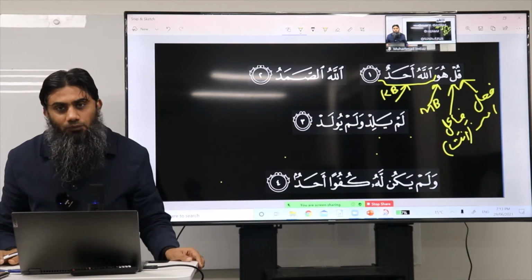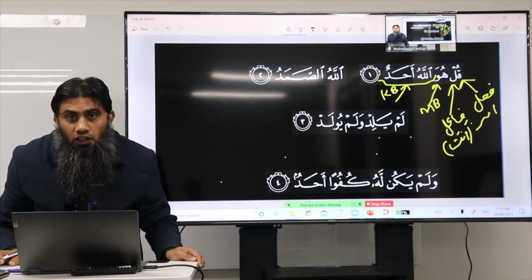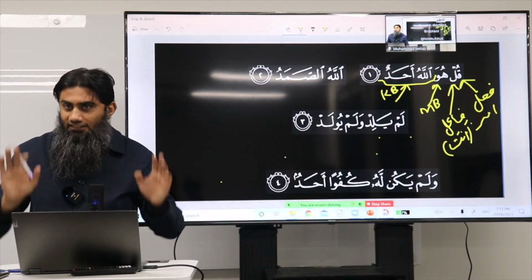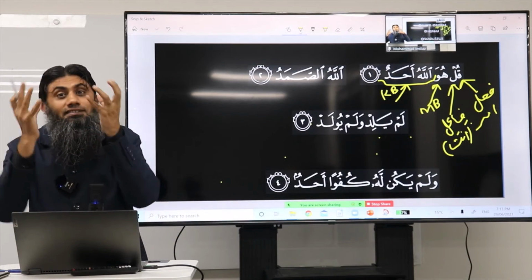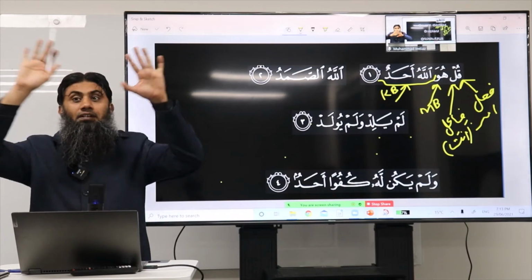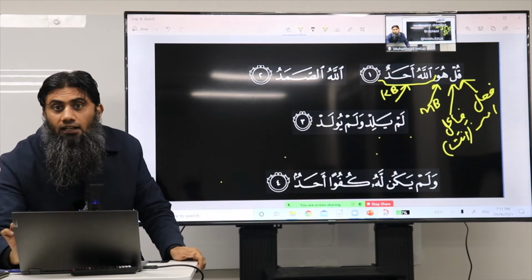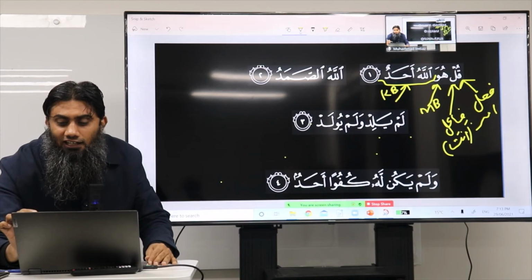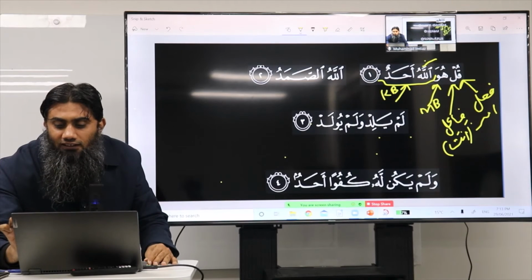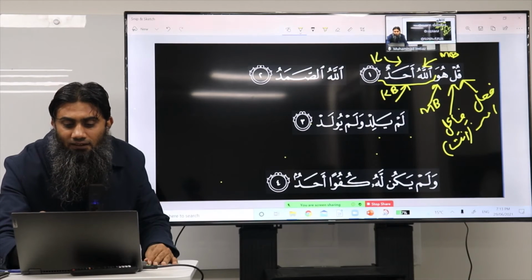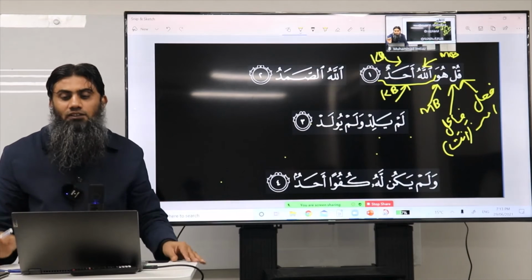So huwa is the mubtada, Allahu ahadun is the khabar. Any question so far, brother? Is it clear? Look at the cluster now. This is the main thing here. In the outer picture, huwa is the mubtada and Allahu ahadun is the khabar. Inside Allahu ahadun, Allahu is what? Mubtada, and ahadun is what? Khabar. That is how this cluster is made.